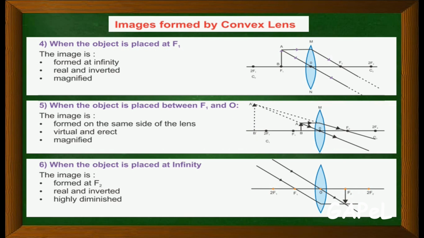Or there is a simple rule you can remember: when you move the object closer to the pole, your image size becomes more and more, but when the object is between f and pole, in both cases your image becomes virtual. So the sixth one, when the object is placed at infinity, the image will form at f2. It is inverted, highly diminished and real.